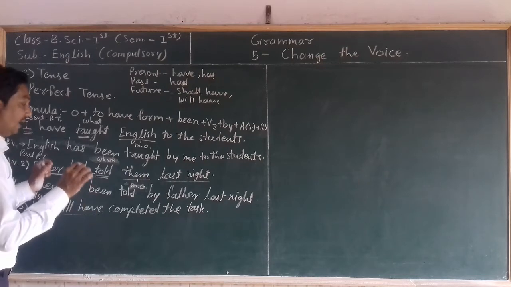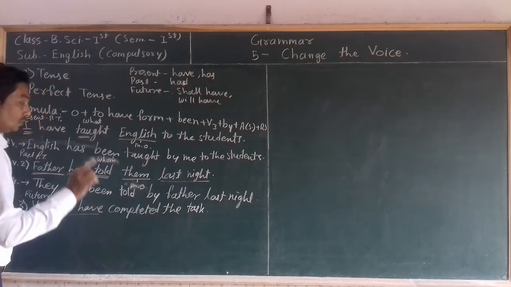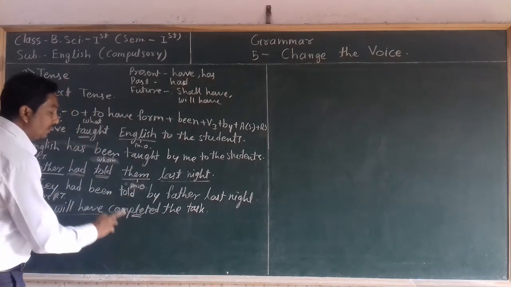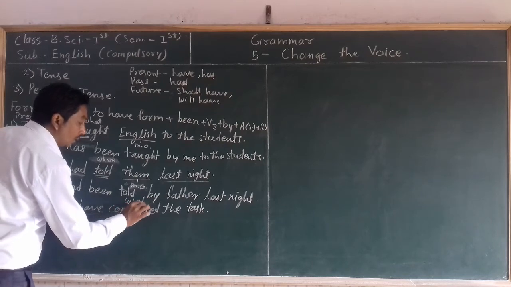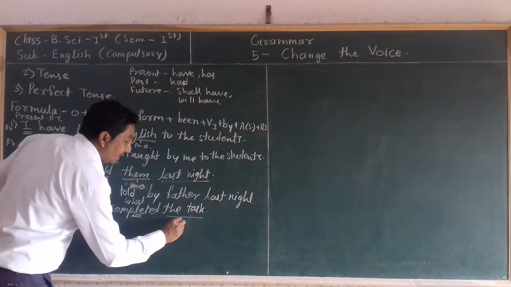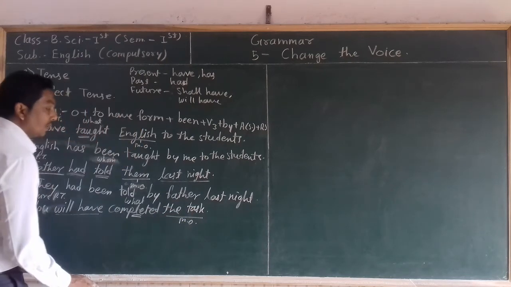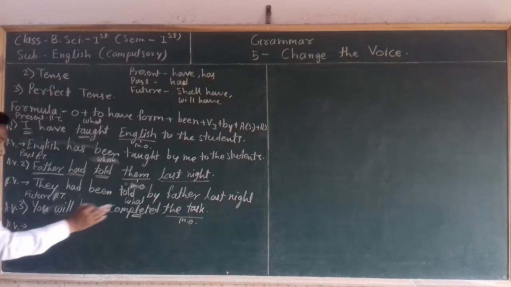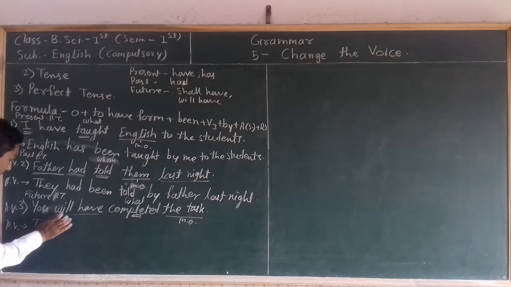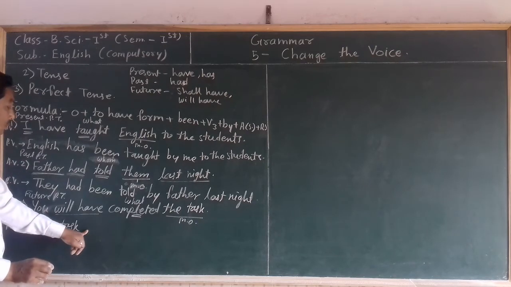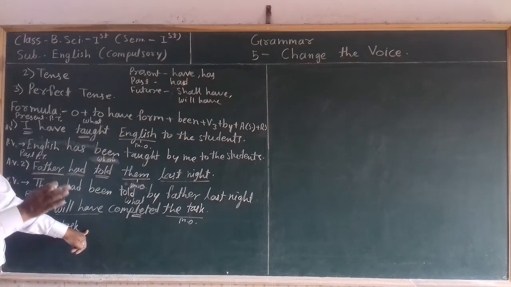Now we have to identify the main object of this given sentence. To identify the main object, we have to ask a question to the main verb. Main verb is completed. Ask the first question by what. What is completed? Then we get the answer, the task. Whatever answer we get, that becomes the main object of that sentence. So object of active voice becomes subject in passive voice. What is that? The task. Then after it we have to use the future tense to have form.